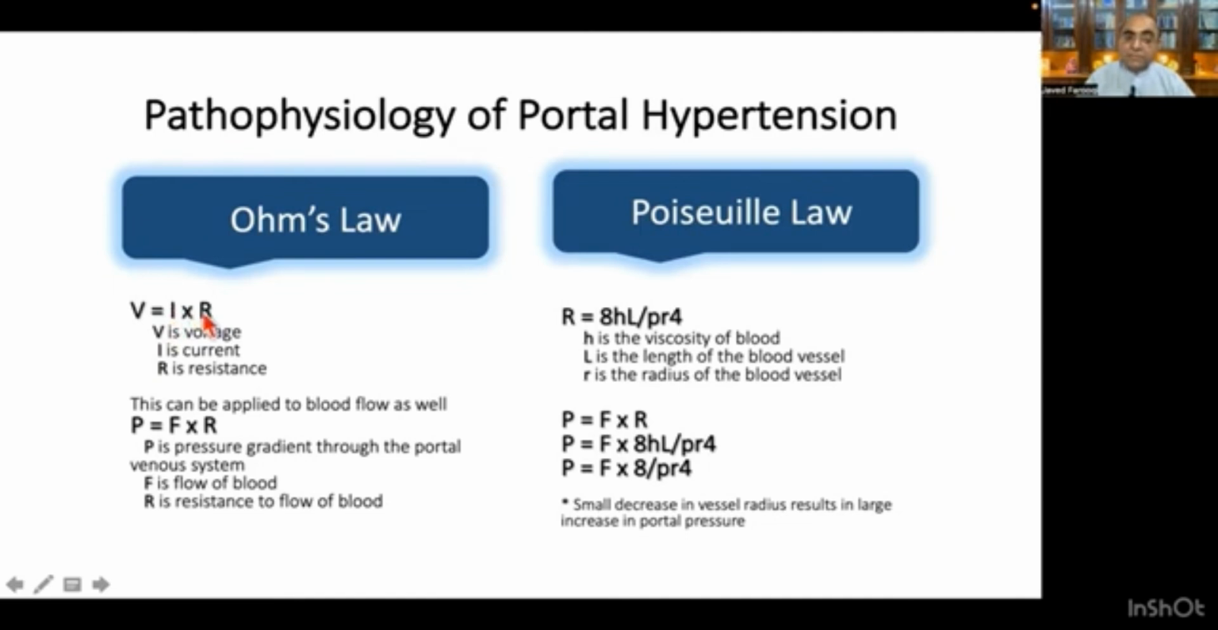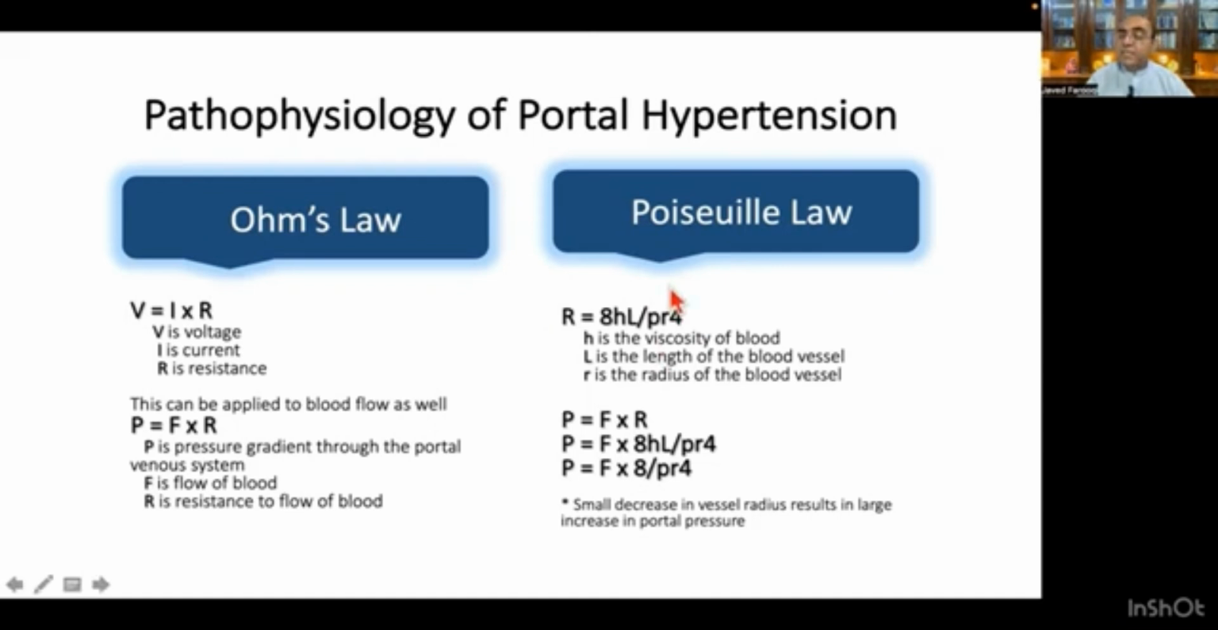by the resistance. This Ohm's law can be applied to blood flow as well: P is equal to F into R, where P is the pressure gradient through the portal venous system. So this is the portal venous system. F is the flow of the blood, that is, what amount of blood is flowing through the portal vein, and R is the resistance to flow of the blood. So Ohm's law can be applied to blood flow in the portal vein, that the pressure gradient through the portal vein is directly proportional to the product of the flow and the